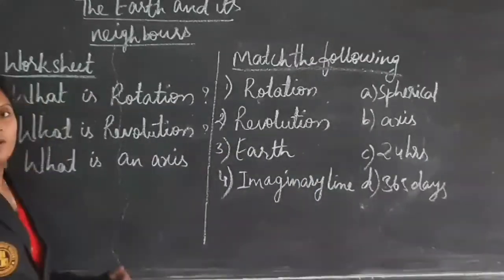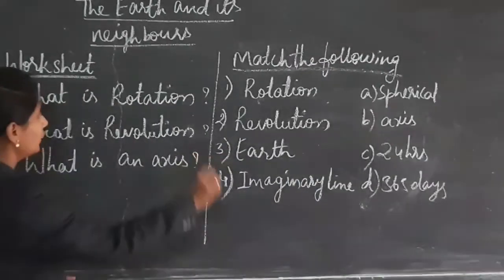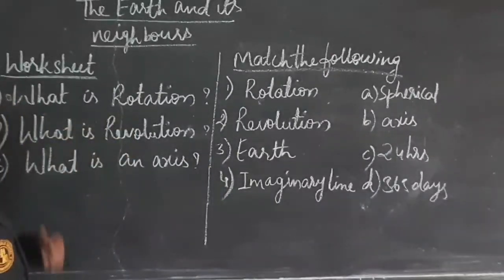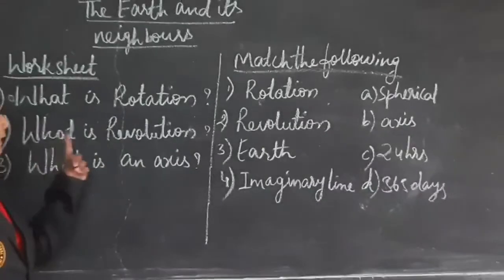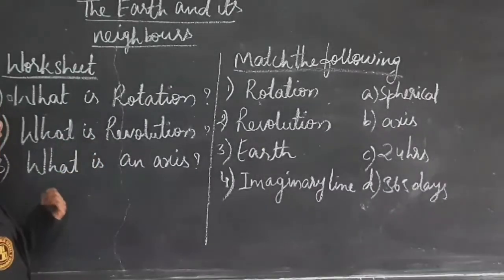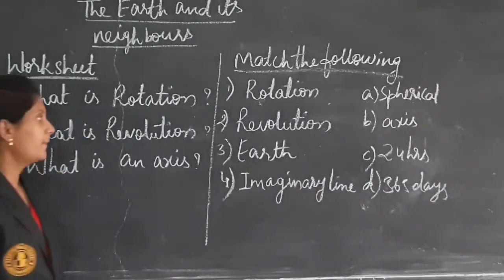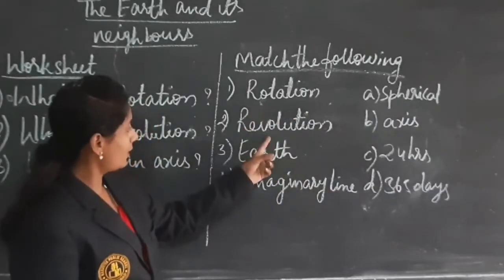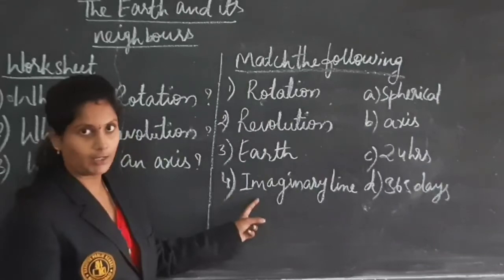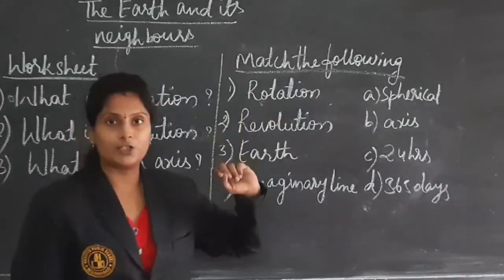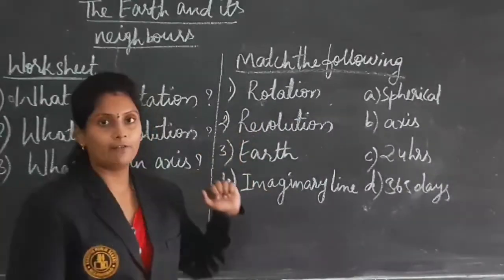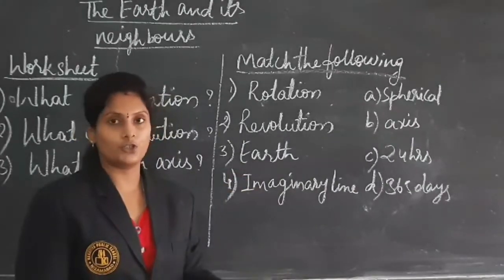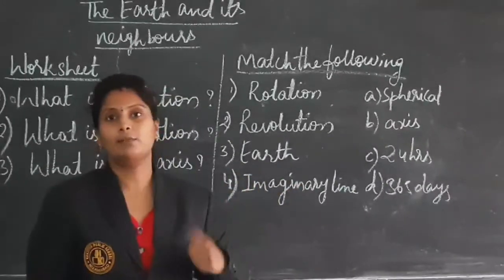Okay, here is a small worksheet. All are direct questions. What is rotation? And what is revolution? What is an axis? Next, match the following. Here are rotation, revolution, Earth, imaginary line. For rotation, how much time does it take? For revolution, how much time does it take? For Earth, what shape is it? And what does imaginary line mean?